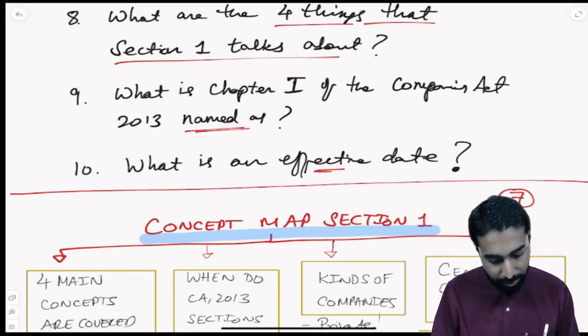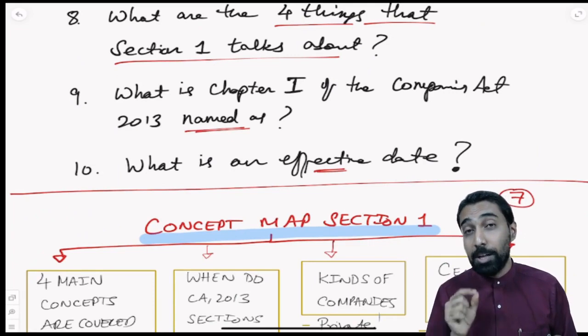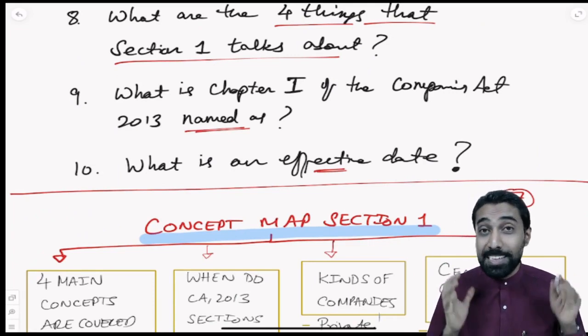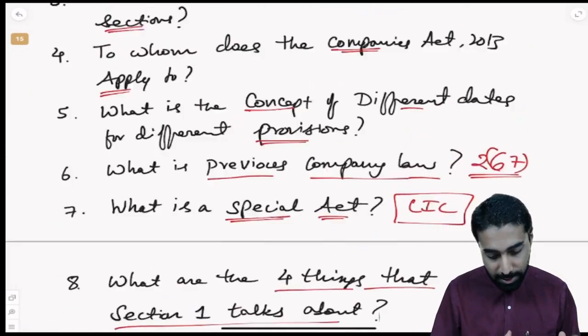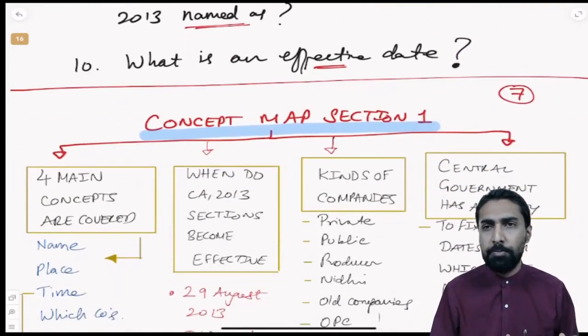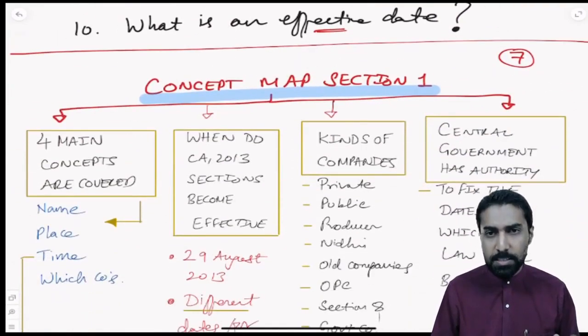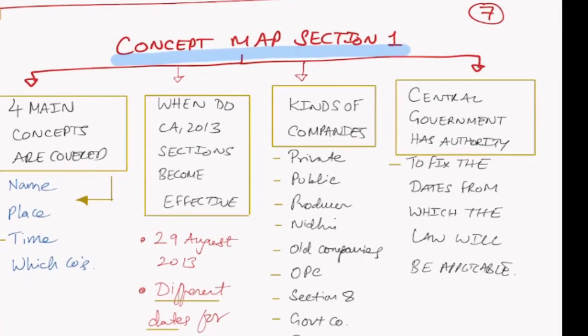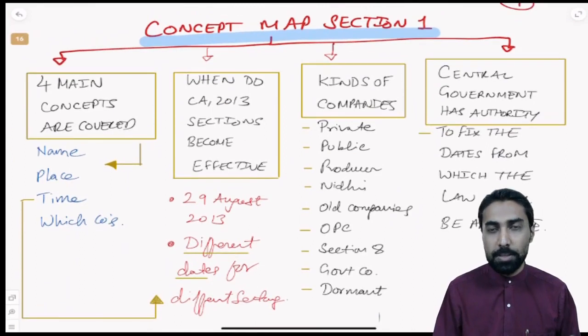What is an effective date? The date from which the law comes into force. This is how we should understand. That is the 6th part. The 7th and final part, which I told you will be part of my entire classes, is the concept relating to concept map. So let us look at the concept map for section number 1.